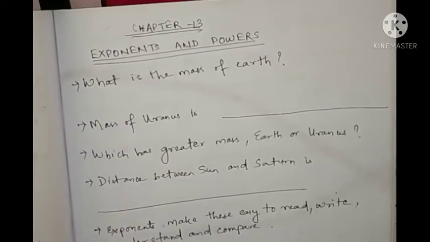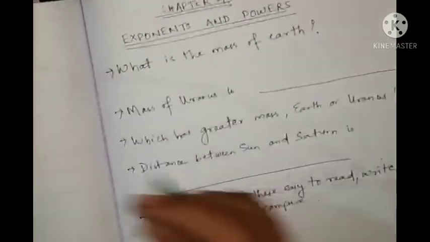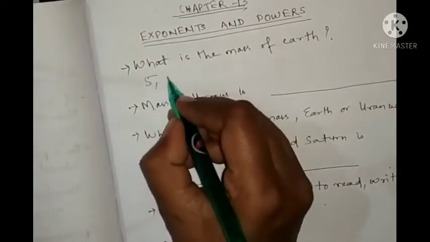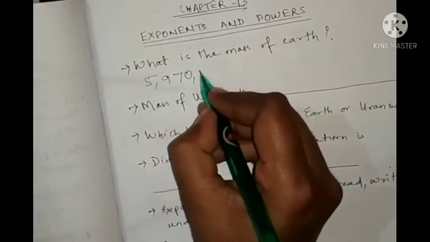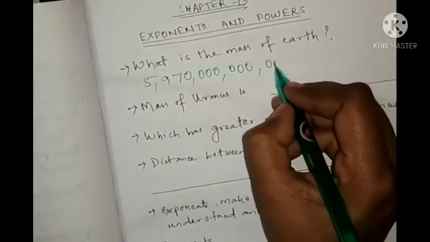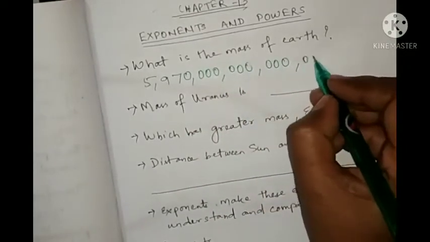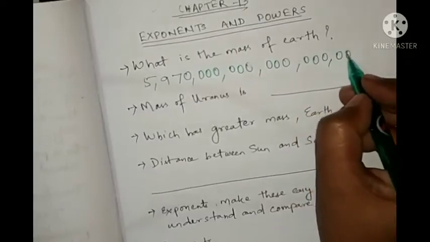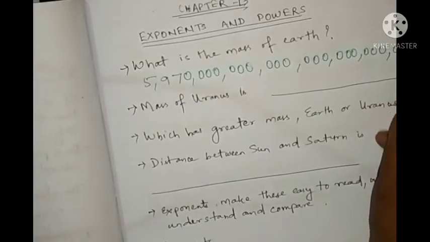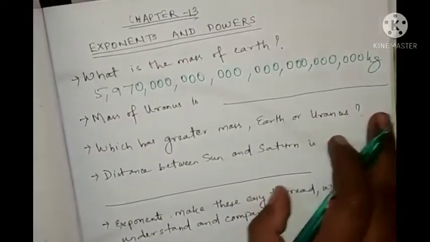Do you know what is the mass of Earth? If you write the mass of Earth, how much will that be? If I write it in numbers, can you read it? Look here: 5970 000, then 000, then 000, 0, then 000, 0 kg, like this. This is the mass of Earth.